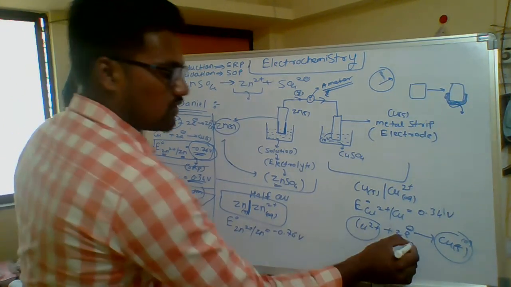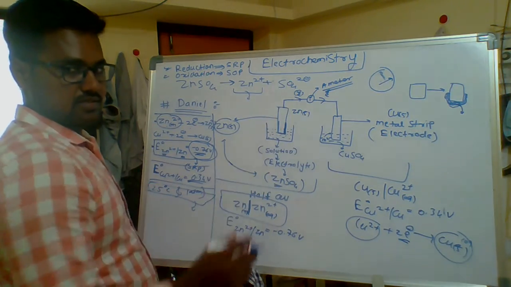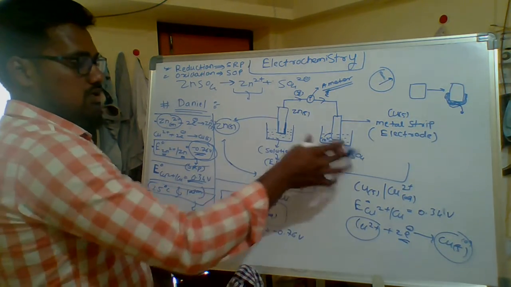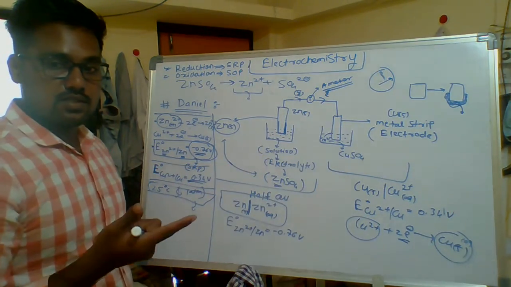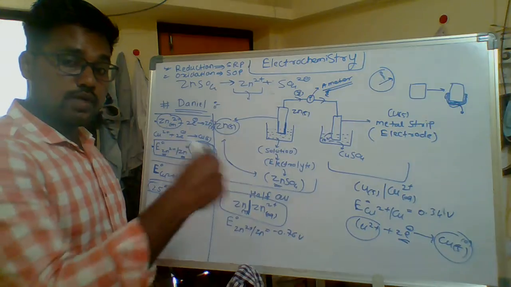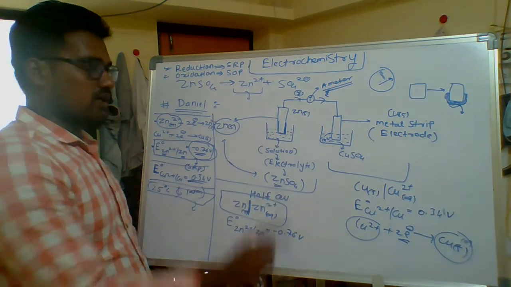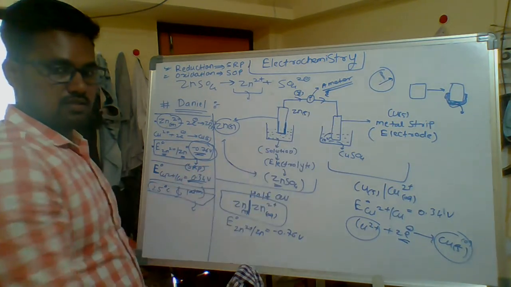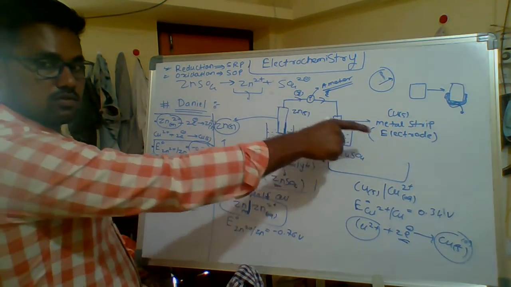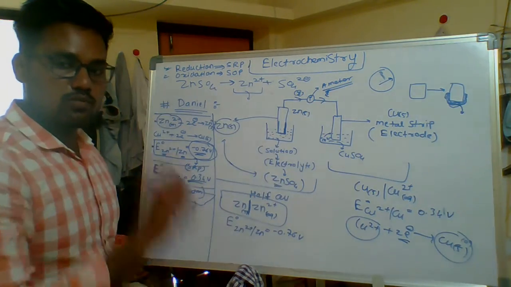And these two electrons come from where? That is the zinc. The copper half cell has the tendency to take two electrons from the other cell. That's why electrons pass from this half cell to this half cell, from zinc to copper plus 2. Here, who lost two electrons? That will be important.